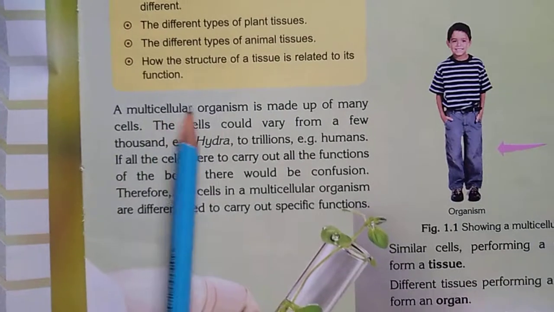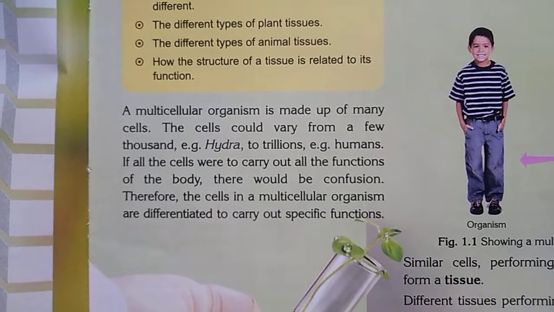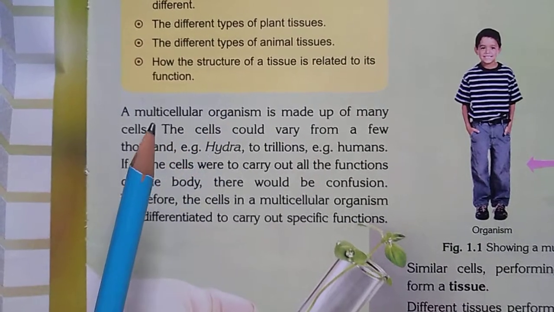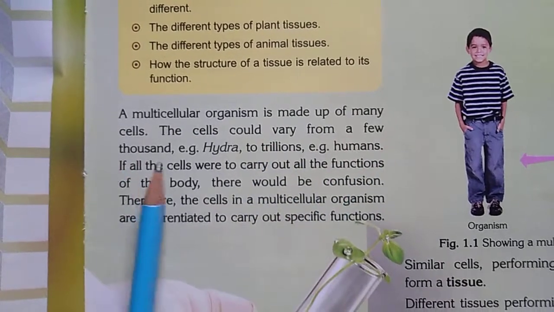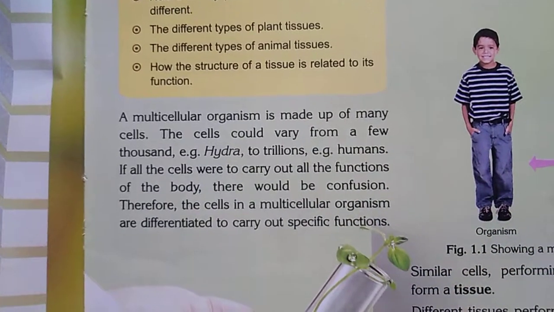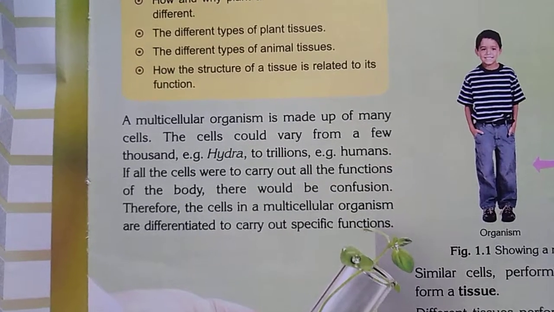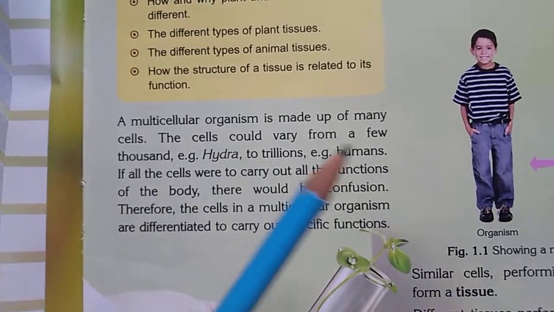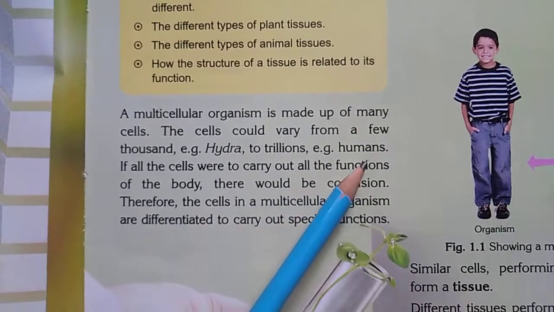A multicellular organism is made up of many cells. A multicellular organism means an organism where there are many cells. The cells could vary from a few thousand, for example Hydra, to trillions, for example humans. So the cells could vary, there are thousands of cells, and they could differ from each other. Understand?